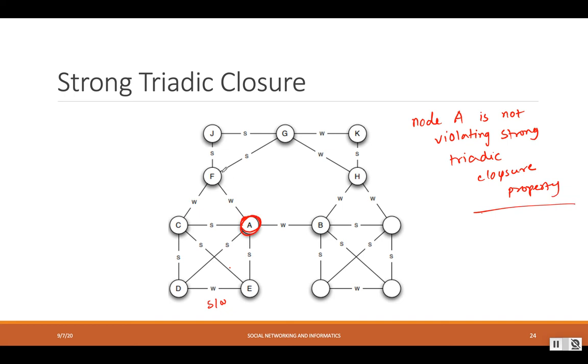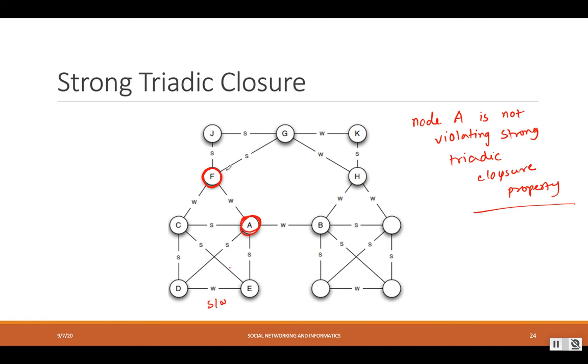Now what about F? F has a strong link with G and a strong link with J, and J and G are connected together, so that also looks fine. F has a weak link with A and a weak link with C, so we are not going to consider whether they are connected or not.